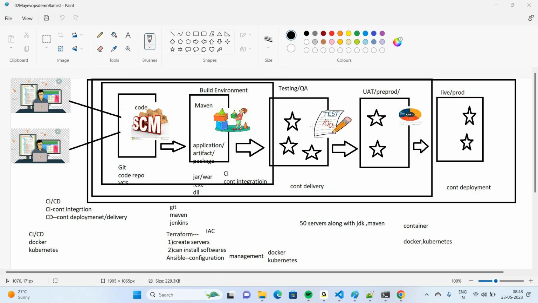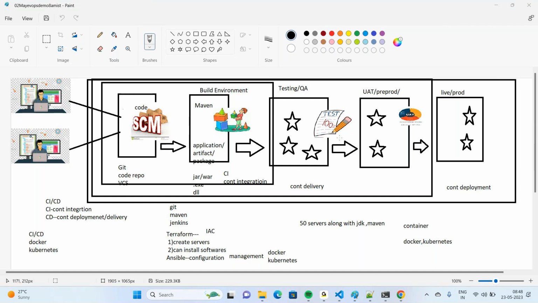And nowadays, what happens here? If you are working as a DevOps engineer, minimum you need to work on 5 to 6 projects. Some projects are running on virtual machines, and some projects are running on containers. Nowadays, containers are very popular because containers take very little storage and very little space. That means to minimize resource consumption, nowadays people are using containers.